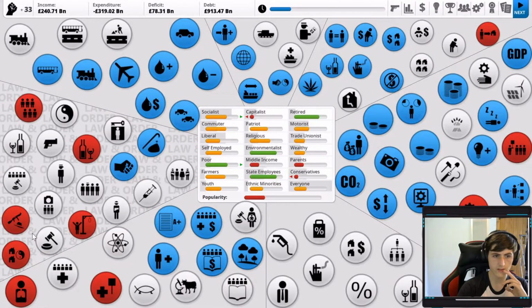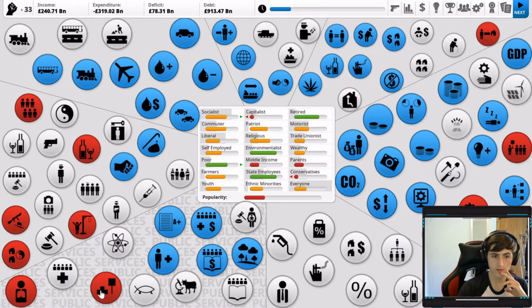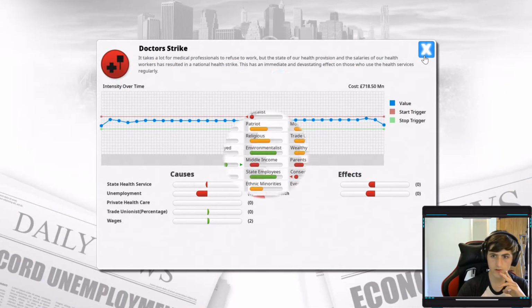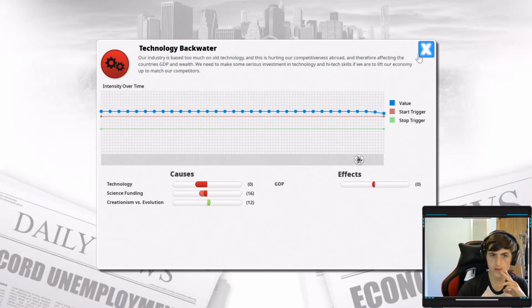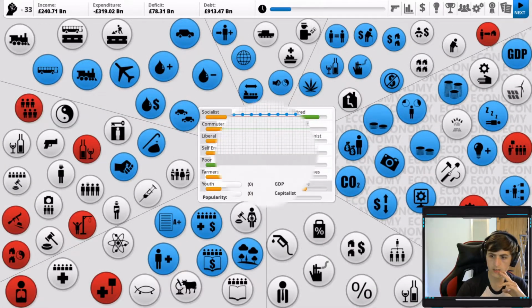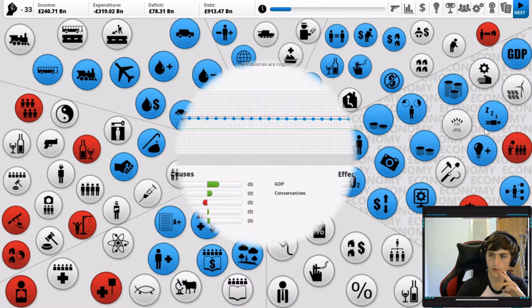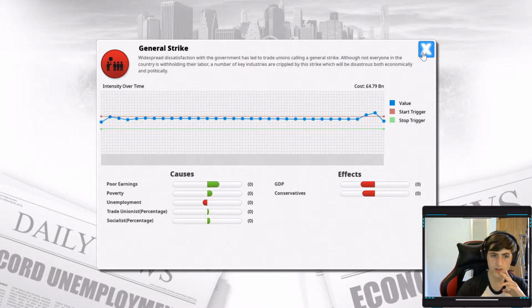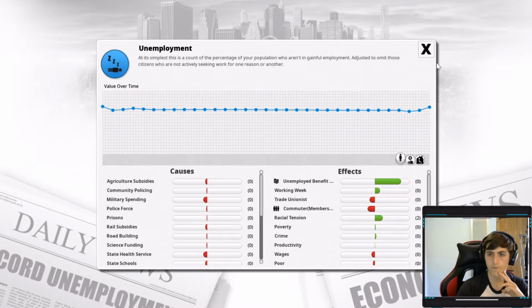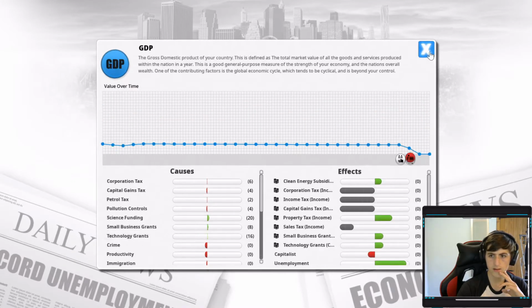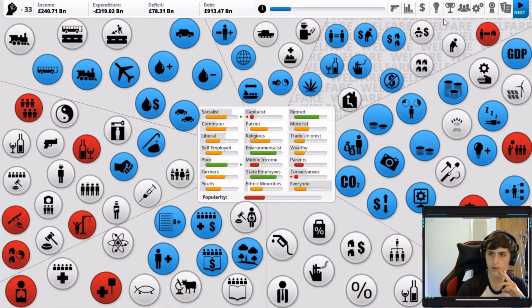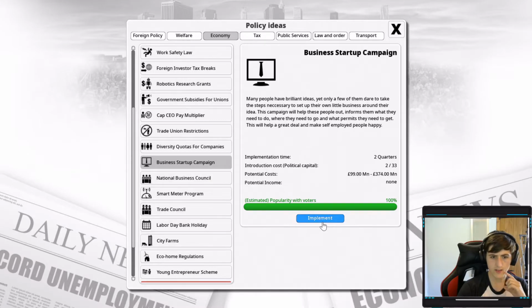Vigilante mobs is nearly done. Organised crime's on the way down. Alcohol abuse on the way down. Asthma epidemic's on the way down. And so's the doctor's strike, so that's a start at least. The technology backwater's not doing the best, but we're getting there. Same with the uncompetitive economy. This general strike, I don't understand what made it suddenly jump up, but unemployment's rising, thanks to the absolutely horrid GDP. We'll get this business startup campaign going.